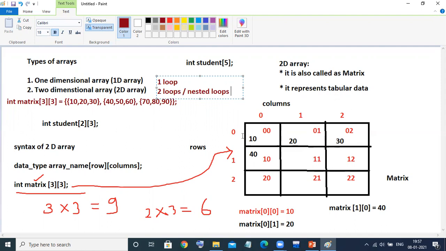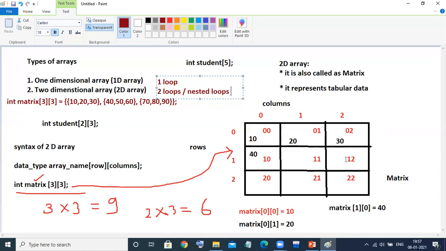For example, if I want to store the values in the first row: 0th row, 0th column; 0th row, first column; 0th row, second column. Okay, the first row is completed. Then you need to shift to the next row: again, first row, first column, first row, second column, and so on.